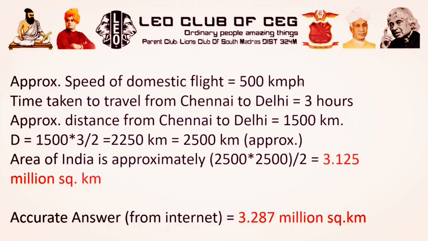And if you see the map of India, the distance from Kashmir to Kanyakumari, if you take into account that diagonal, the Chennai to Delhi distance will be almost 2/3 of the total distance. If you divide the entire thing into 3 parts, 2 parts will be this distance, roughly. So using this, we estimate the D to be 1500 into 3 by 2, that is 2250 kilometers.